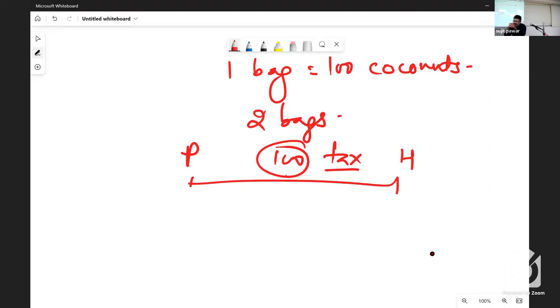Are you getting my question? There are two bags, each bag containing 100 coconuts that you have purchased, and you have traveled with those. But we have to pay tax at the tax collection centers. As I said, there were 100 tax collection centers. Per bag, one coconut we have to pay as tax at each center. So how many maximum coconuts can you take with you to the home?